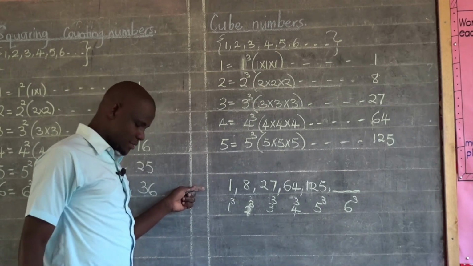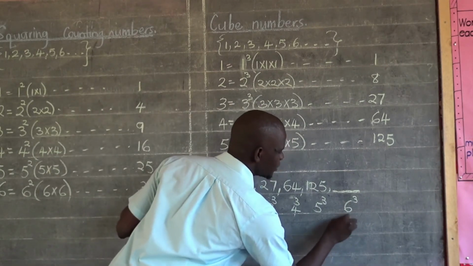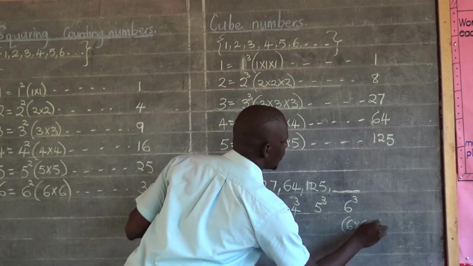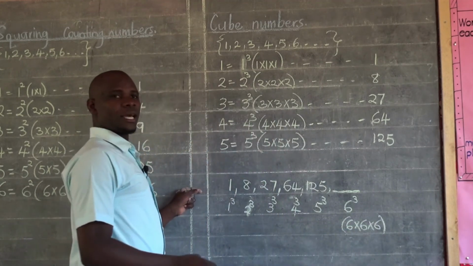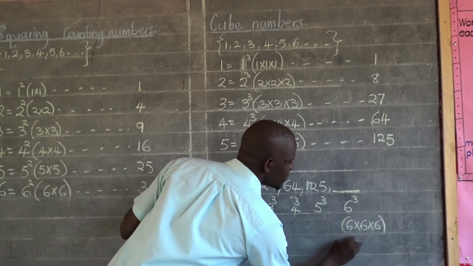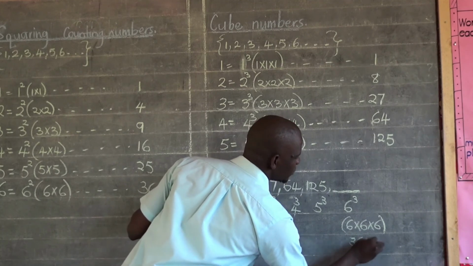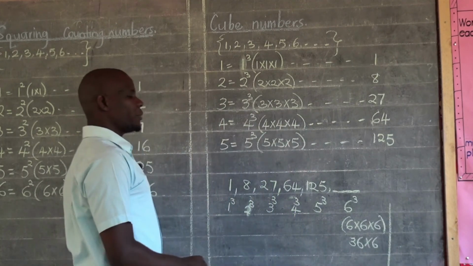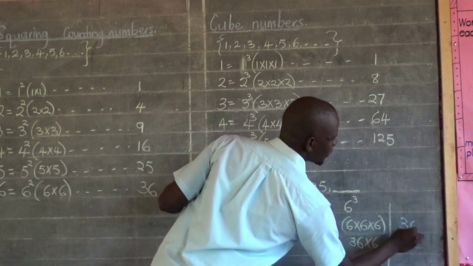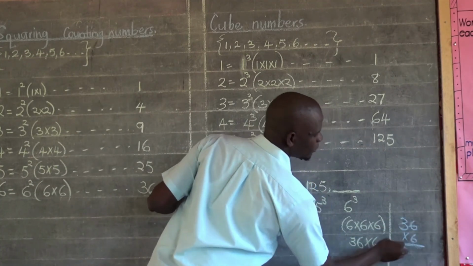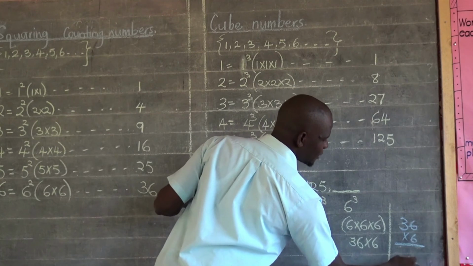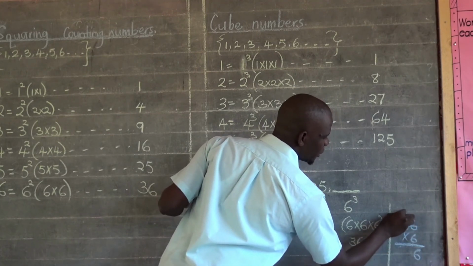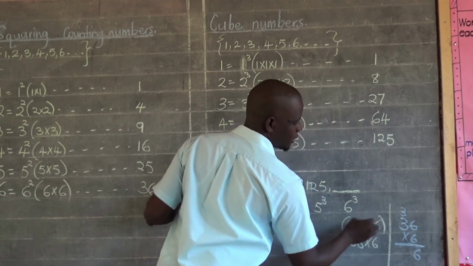And the cube of 6 simply means 6 times 6 times 6. 6 times 6 will give us 36 times 6. And when we multiply 36 times 6, of course, 6 times 6, that is still 36. We regroup the 3.